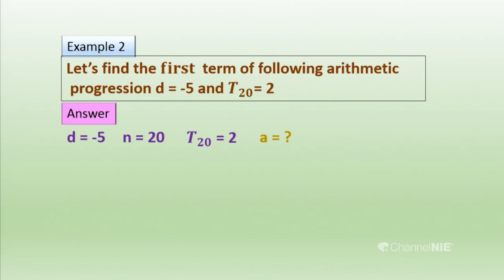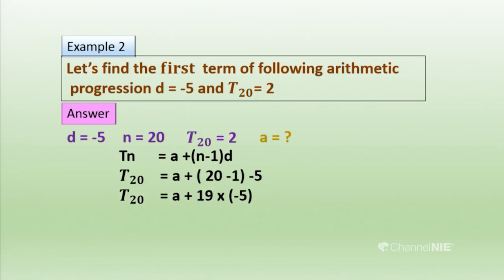Then you have to find the first term. You should write those things first of all. Then you substitute these values into the formula Tn equals a plus (n minus 1)d. We don't know the value of A, n equals 20, and for d we substitute minus 5. To get the answer, we have to simplify. T20 is 22, and here we have to simplify the bracket by multiplying by minus 5. Then we get 22 equals A minus 95.